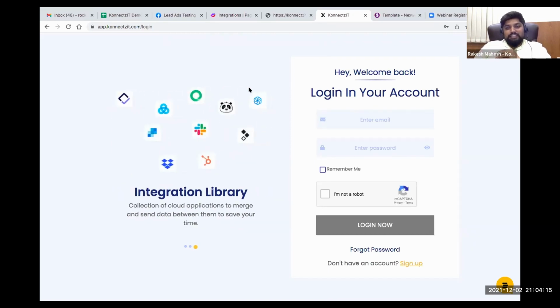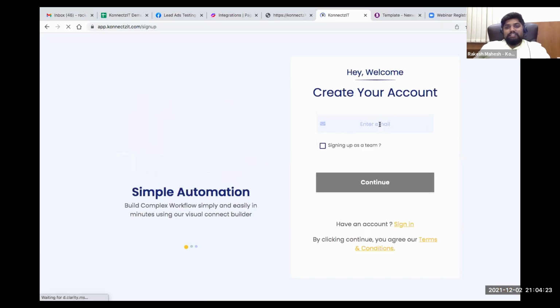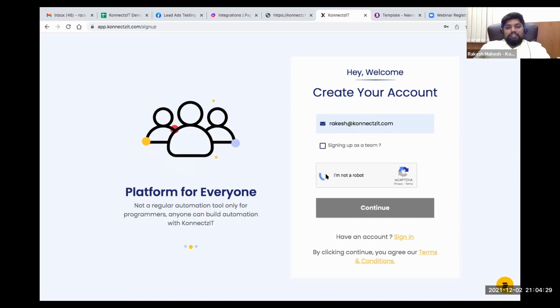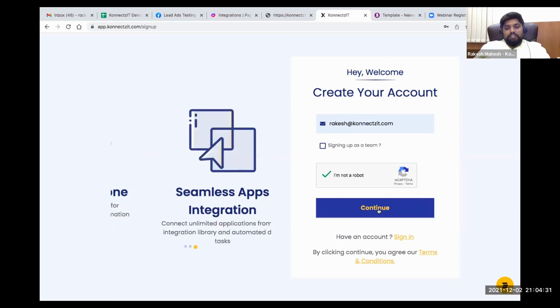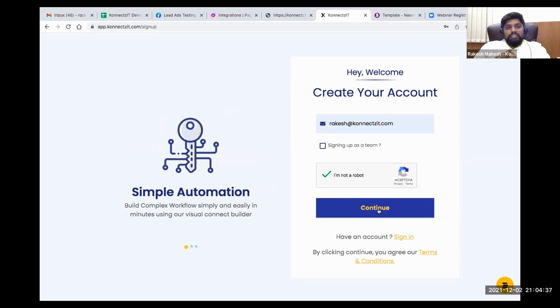So this is the login screen of ConnectSeat, and you can click on sign up. Sign up by entering your email ID, verifying you are not a robot, and clicking continue, and a verification link will be sent to your email. You have to confirm that email link.